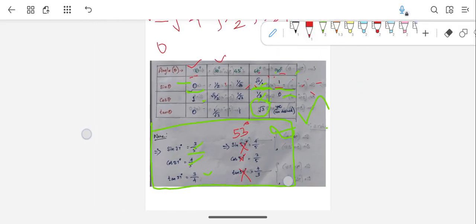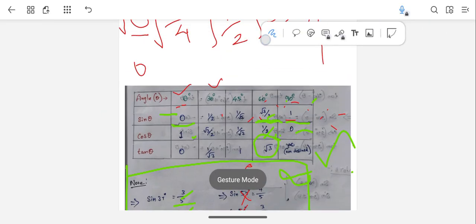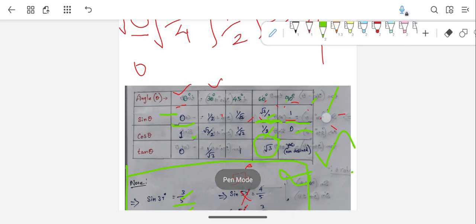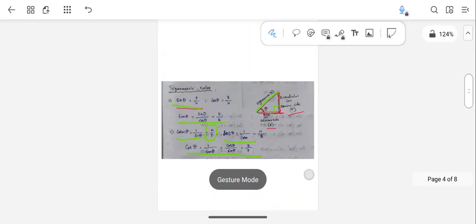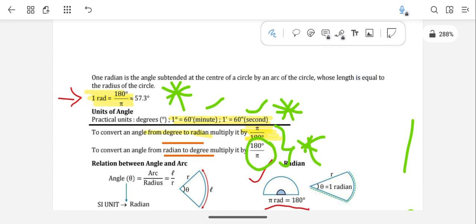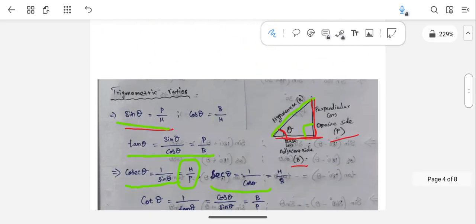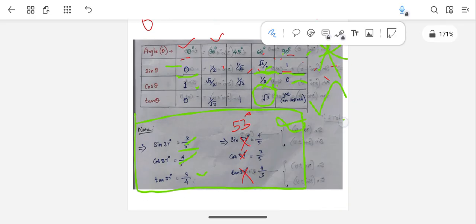So you just remember. As I told, the first thing you need to do is very important. Which are all important, I am giving you star marks, guys. So this entire page is important, as I told you already. Here, these unit conversions, 1 radian, 1 degree, 1 minute, seconds. These three things we have seen are very important in this class till now. So after this class, you should study this again.